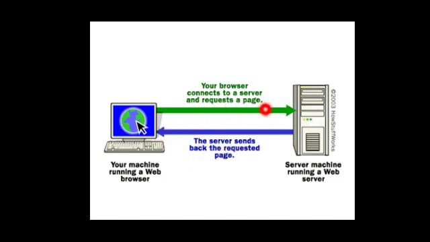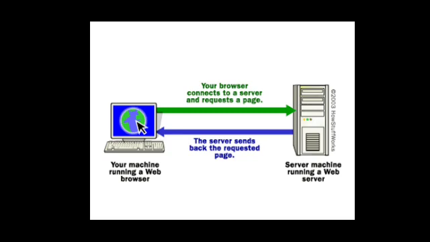First, the communication will be initiated by the browser. Your browser will ask for a certain web page, it will request, and once the request reaches the web server, the server will respond. In a web server, or in any computer communication, the communication model is always request and response. Always the web browser will request and the web server will respond.